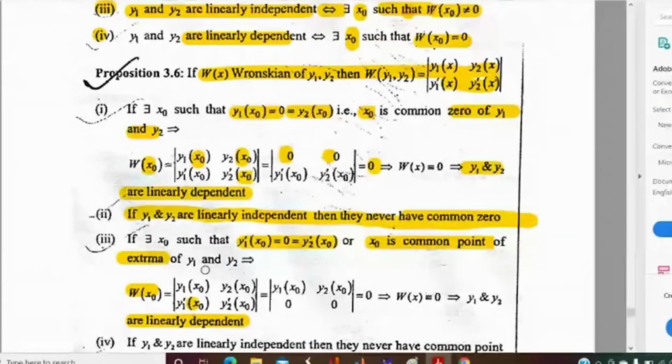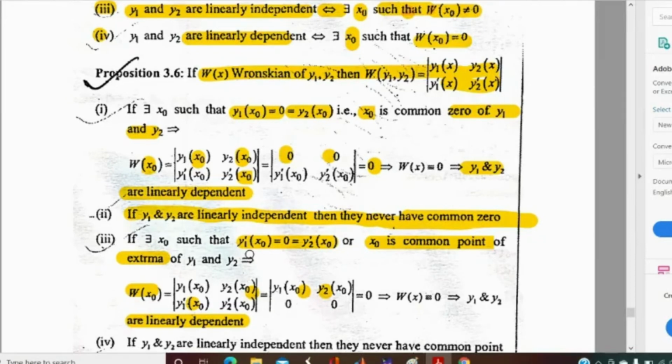Can anyone say what the proposition actually wants to say? The proposition wants to say that if the solutions have a common point of extrema, then the solutions must be linearly dependent. Is it clear?